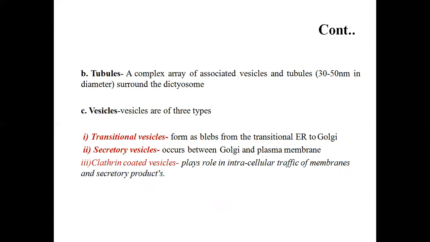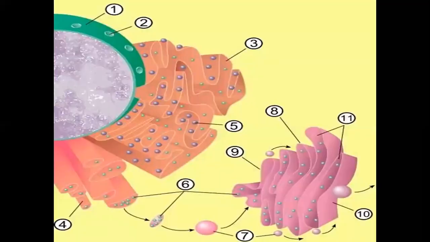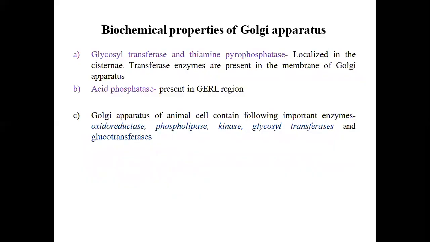The secretory vesicles occur between the Golgi and the plasma membrane. The third plays a role in intracellular traffic of membrane and secretory products. So this is the basic structure of the Golgi apparatus.